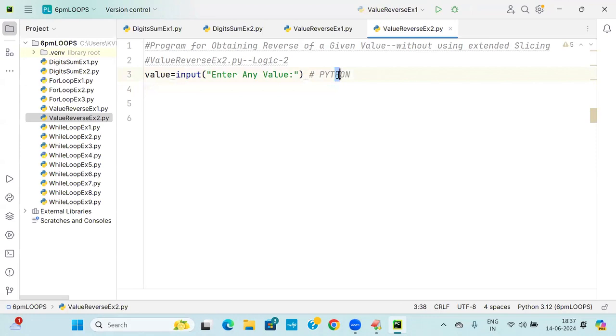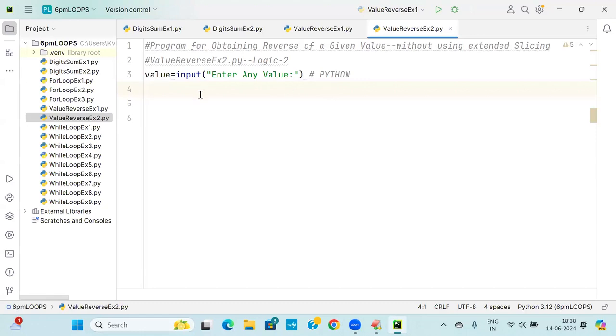Next I will get H, and I will concatenate it with NO. I will get T next, and concatenate with NOH. Next I will get Y, and concatenate with NOHT. Then I will get P and concatenate with NOHTY.